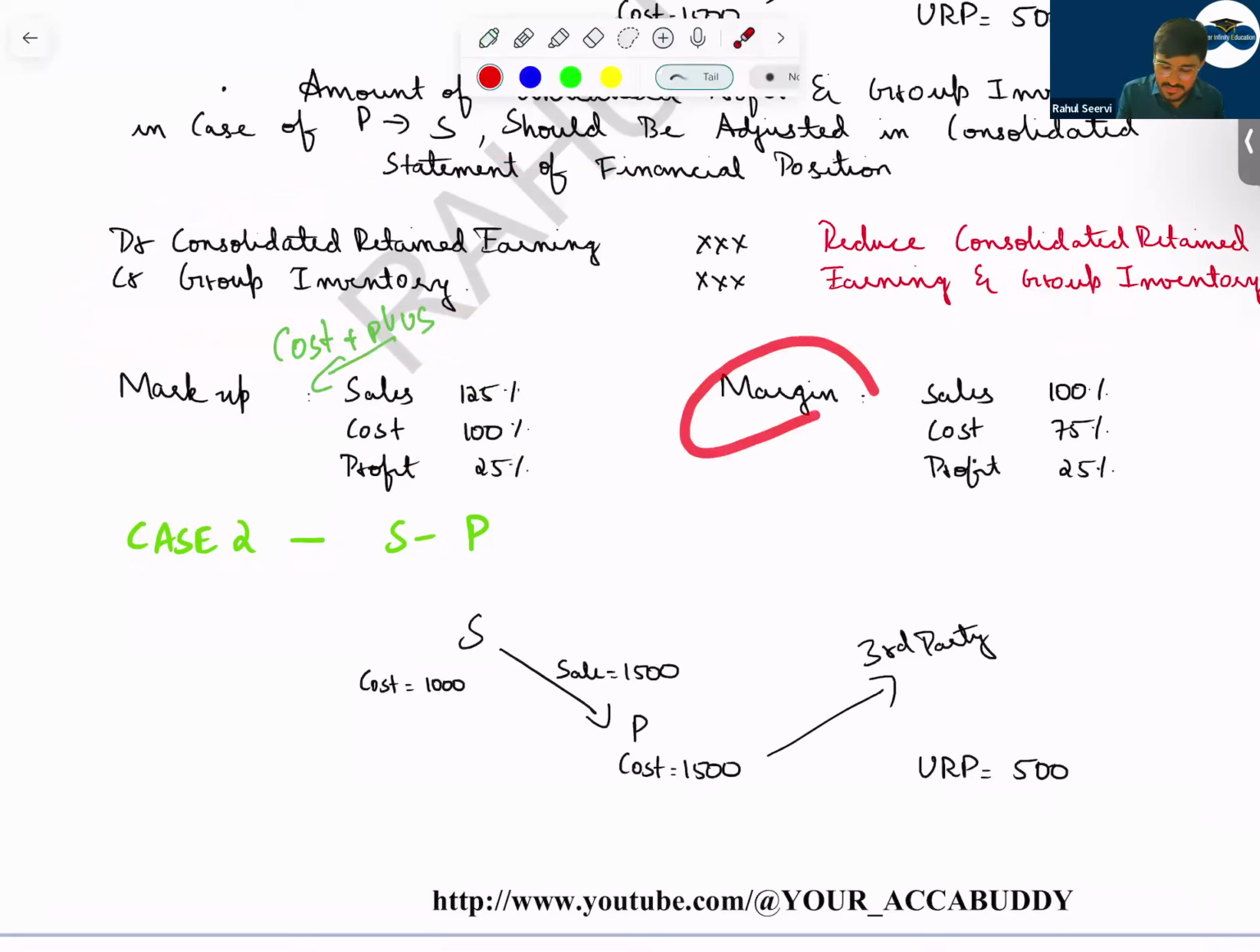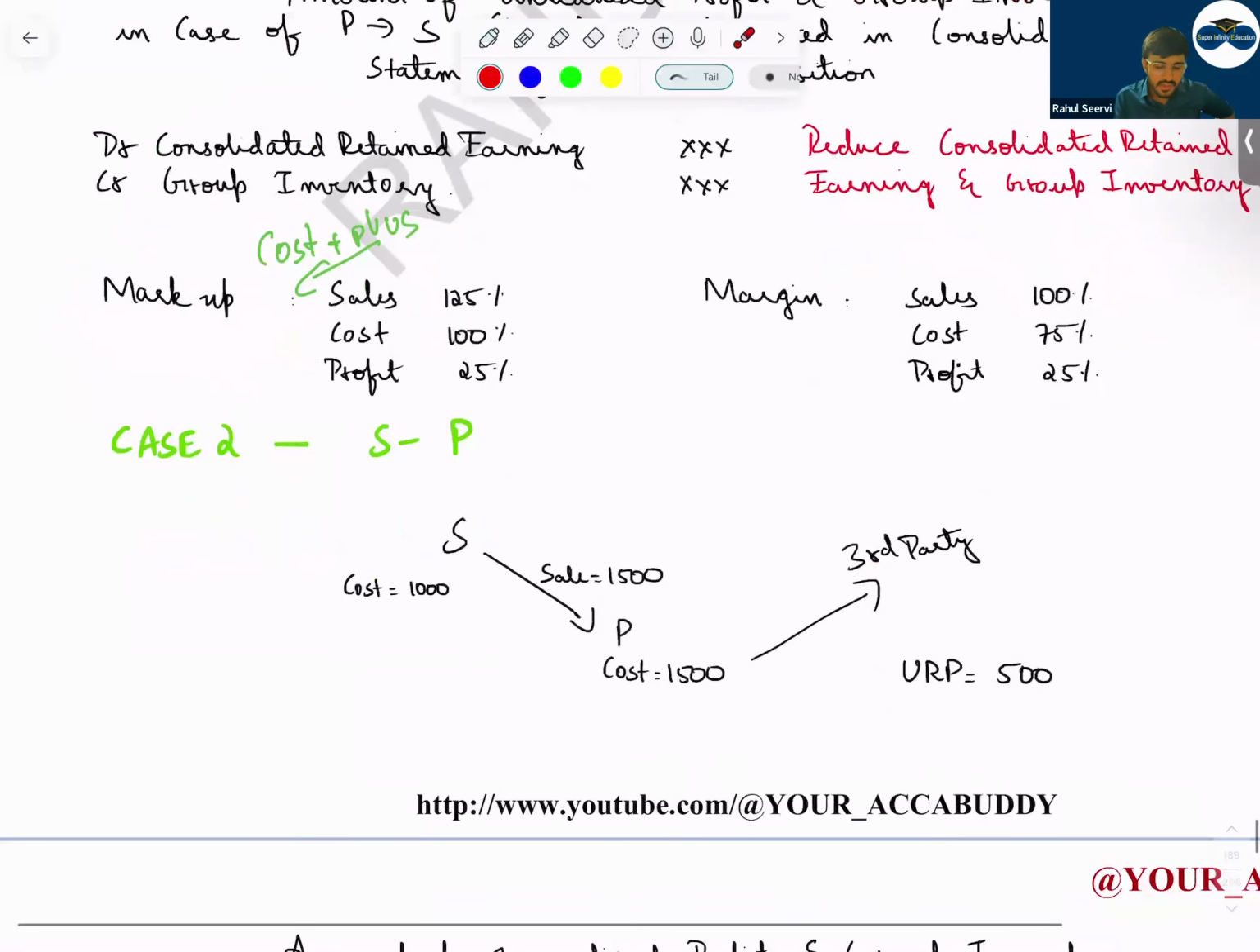In case of margin, what will happen? The cost is 75%, but the sales value is 100, and the profit will be this 25. This is case 1.